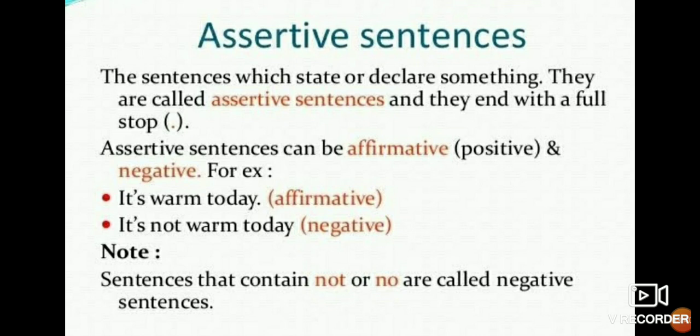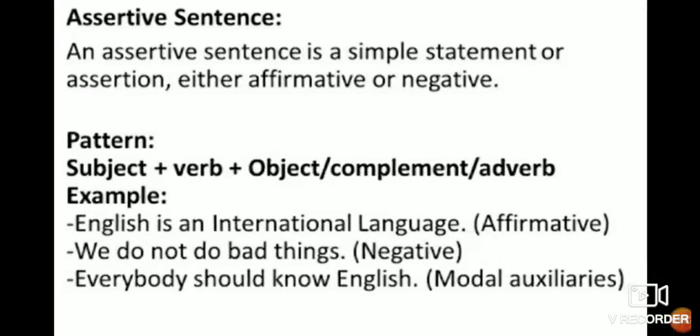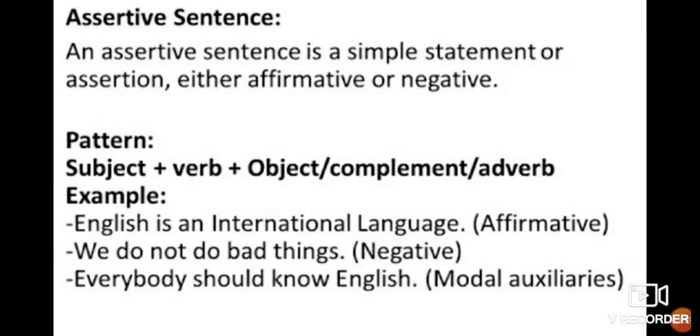For example, you see, it's warm today. It is an affirmative sentence, a positive sentence. It's not warm today. It is a negative sentence. So sentences that contain not or no are called negative sentences. So an assertive sentence is a simple statement or assertion, either affirmative or negative. So here also we can see the pattern, subject plus verb plus object.